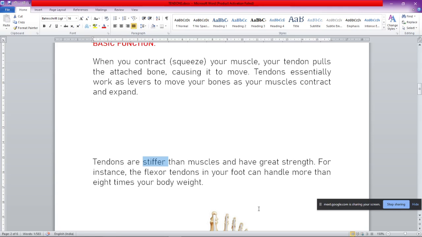For instance, the flexor tendons, this is a very good example. Flexor tendons can be in your arms, they can be in your foot. These tendons can handle more than 8 times your body weight. So that means they have great strength.